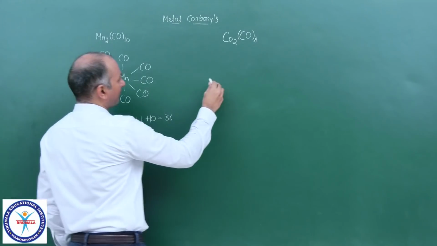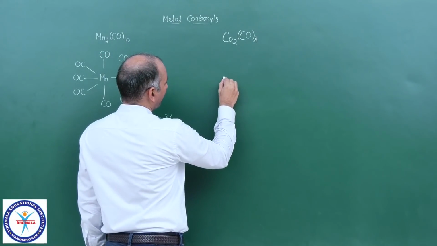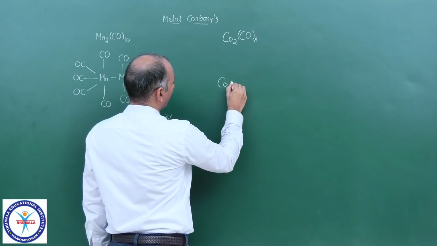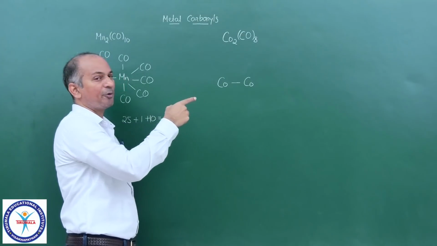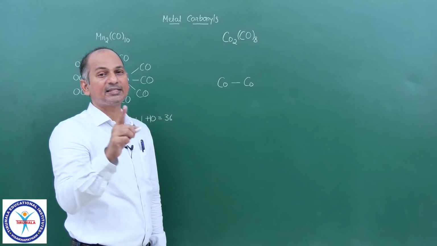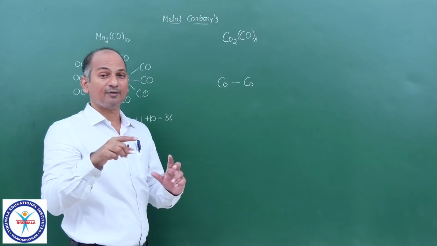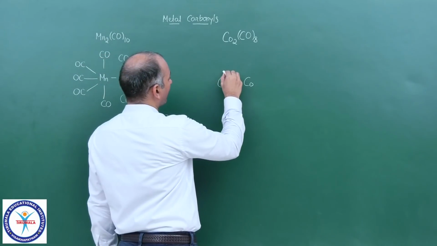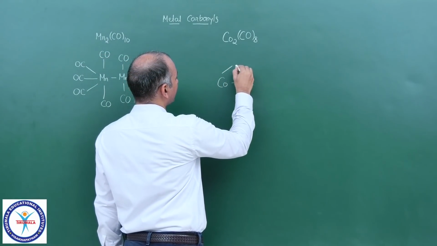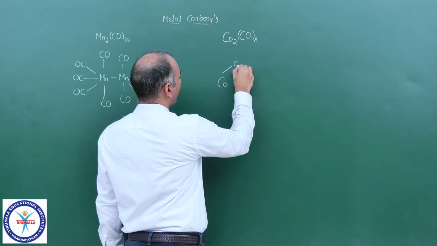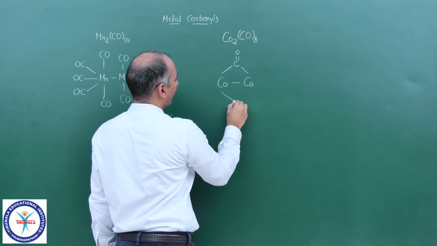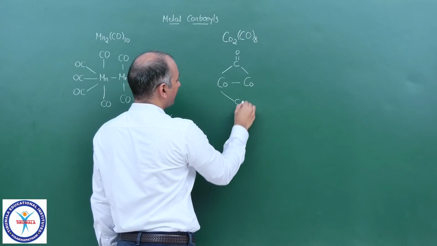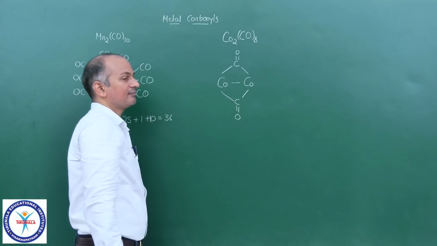Now if you come to this complex, cobalt-cobalt bond, similar to the previous complex, here also we have a metal-metal bond, and as a result of that bond the metal gains 1 electron. And one more feature of this particular complex is we have 2 carbonyls here which act as bridged carbonyls.